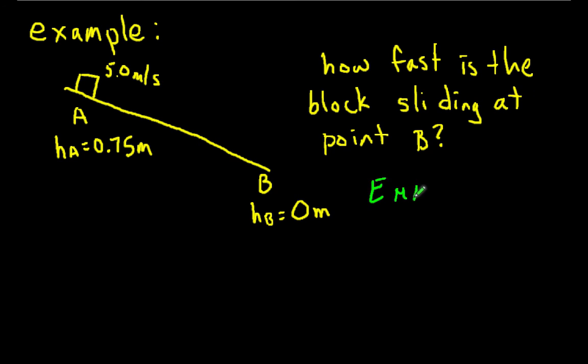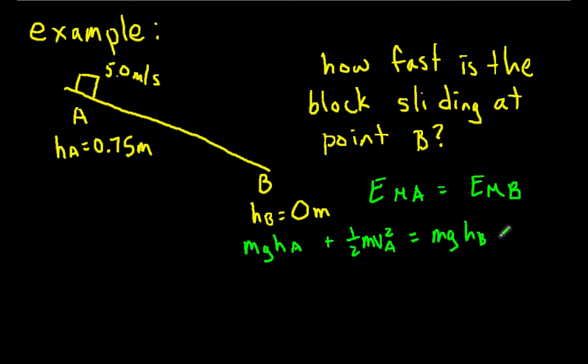We know the mechanical energy at point A equals the mechanical energy at point B. This means mgHA plus 1/2 mVA squared equals mgHB plus 1/2 mVB squared. And mass cancels out across the whole formula because it's in each term.